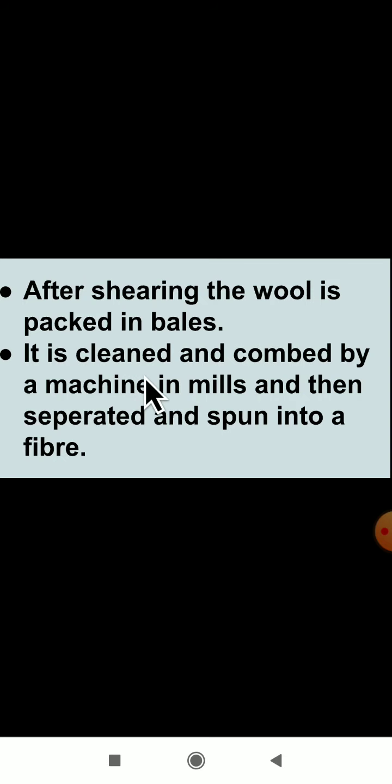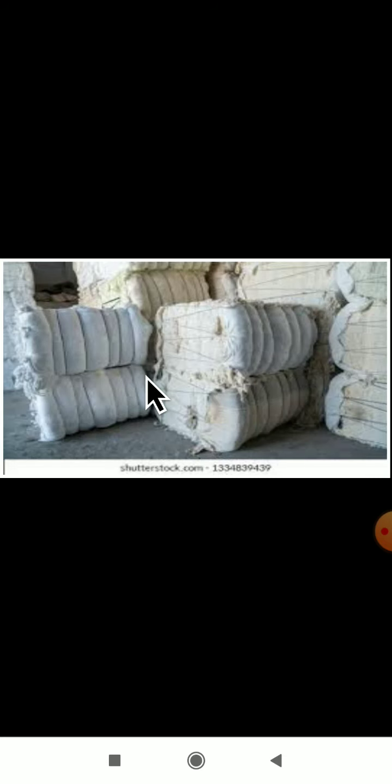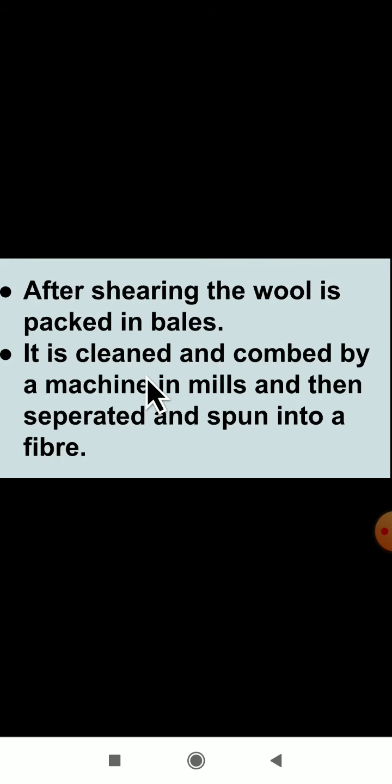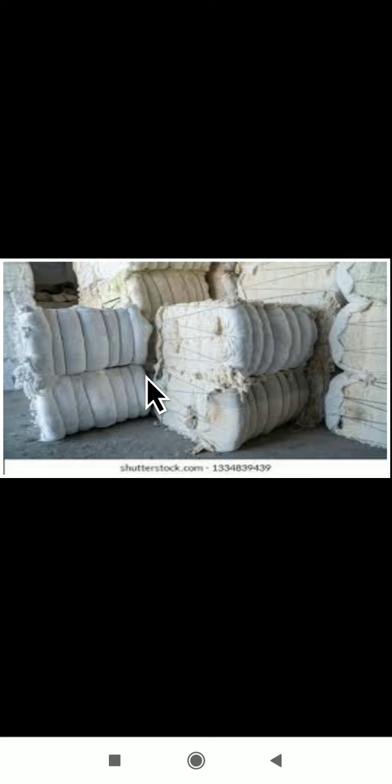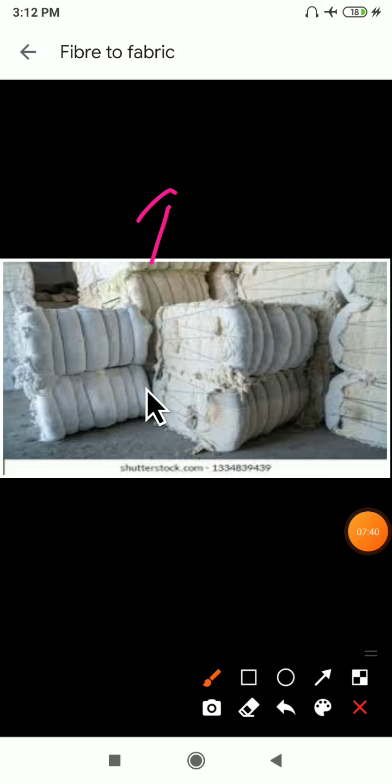Next, what will they do after packing? It is cleaned. After packing, they will send it for cleaning purposes. Some insects, some flies, and dirt will be present in the wool. On the body of the sheep, some small insects and dirt will be there. So, to clean that, they will send the bale for cleaning. After packing in a bale, where will they send it? For cleaning purposes.